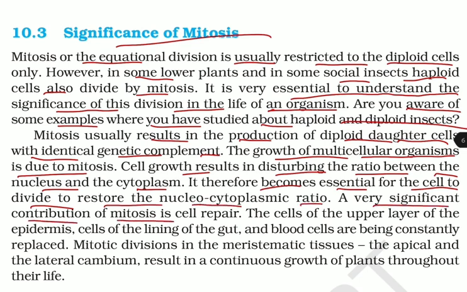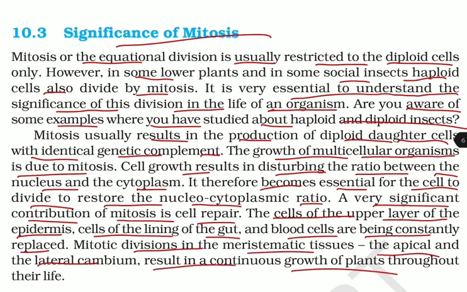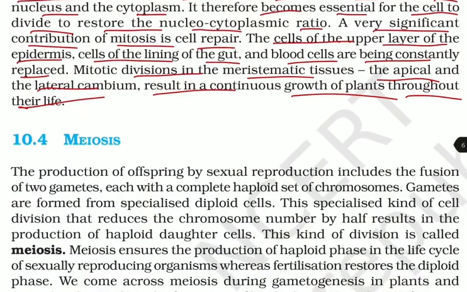A very significant contribution of mitosis is cell repair. The cells of the upper layer of the epidermis, cells of the lining of the gut, and the blood cells are being constantly replaced. Mitotic division occurs in the meristematic tissue. The apical and the lateral cambium result in the continuous growth of the plant throughout their life.